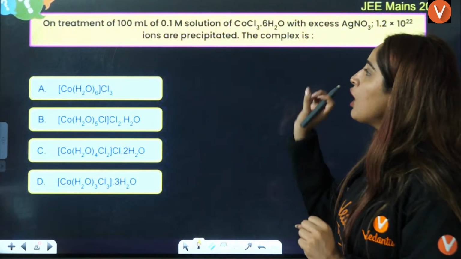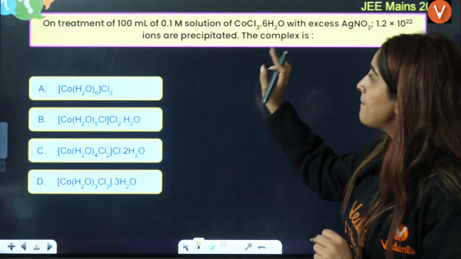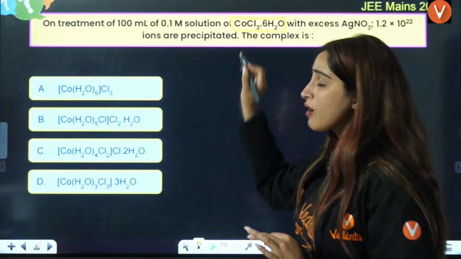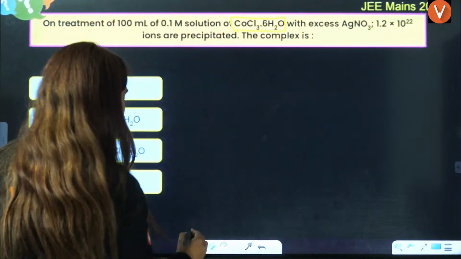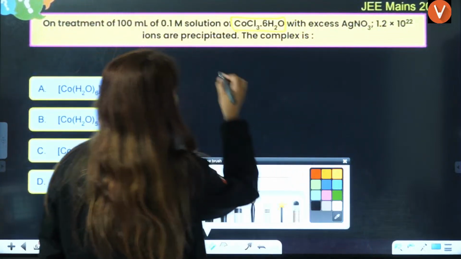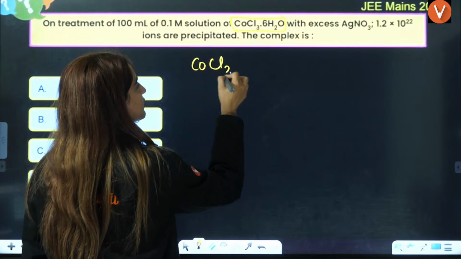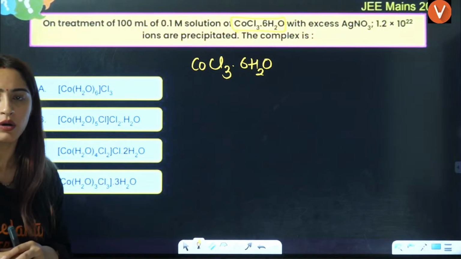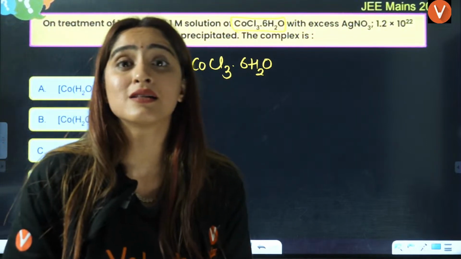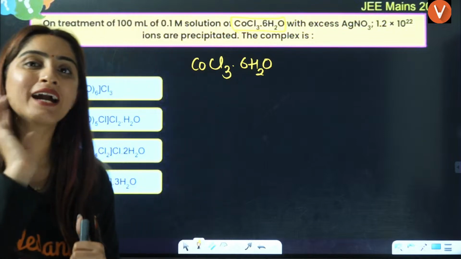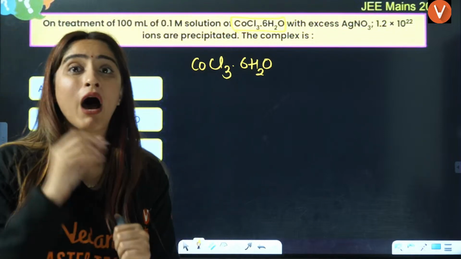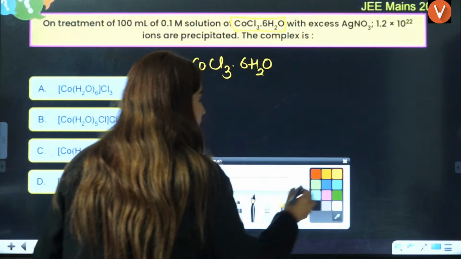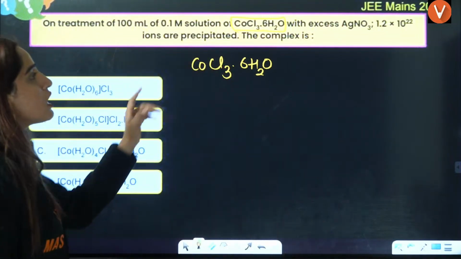So here they are saying on treatment of 100 milliliter of 0.1 molar solution of CoCl3.6H2O. This is the compound. So I'll just write the compound name here, that is CoCl3.6H2O. Now, can you see what they are asking you? Basically, they are asking you how many Cls are outside the bracket. For that, I told you that we have to know how many AgCl precipitates are formed, right? Let us see how you will calculate the AgCl precipitates here with excess.